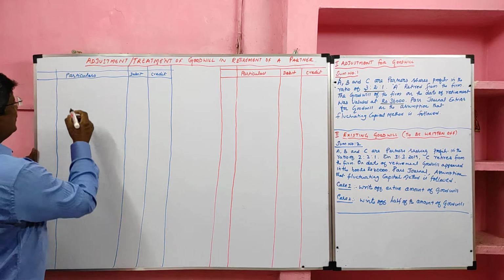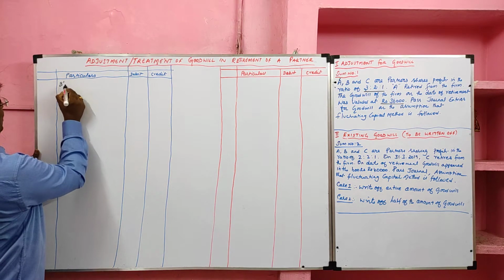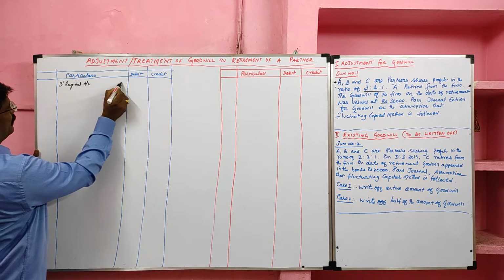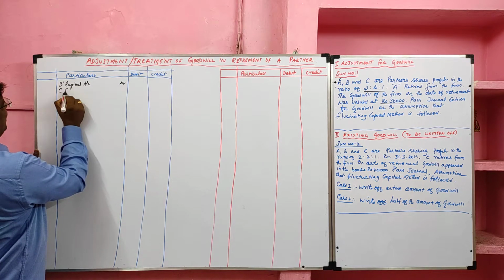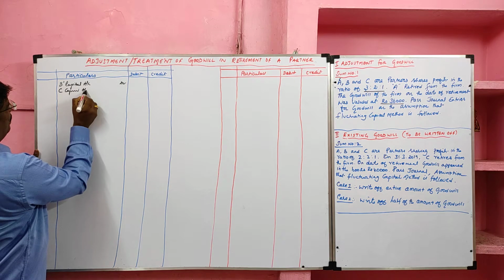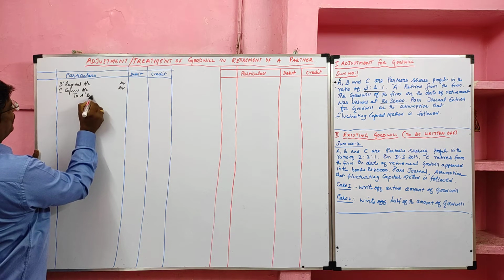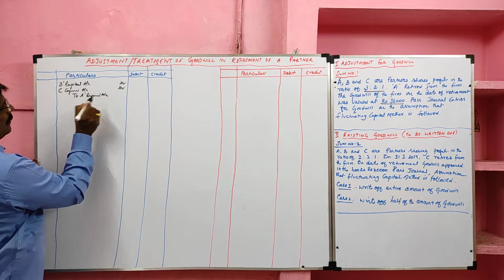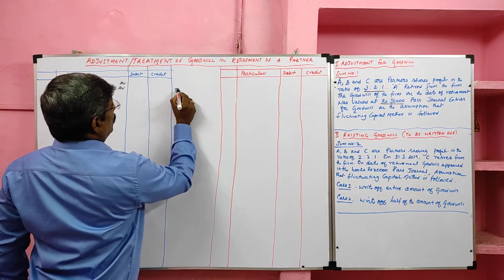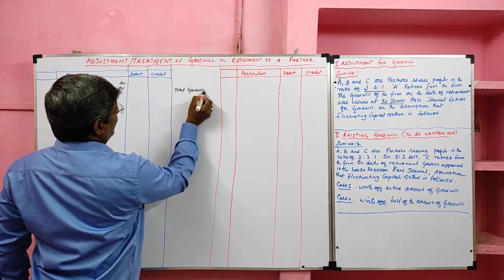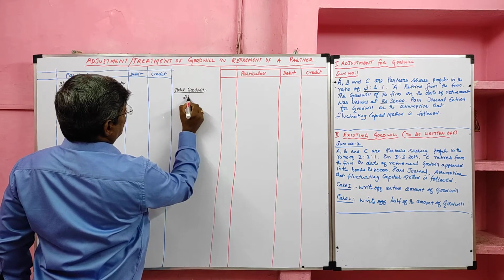The entry is the continuing partner, namely B capital account debit, C capital account debit, to retiring partner capital. Total goodwill given in the question is 36,000.